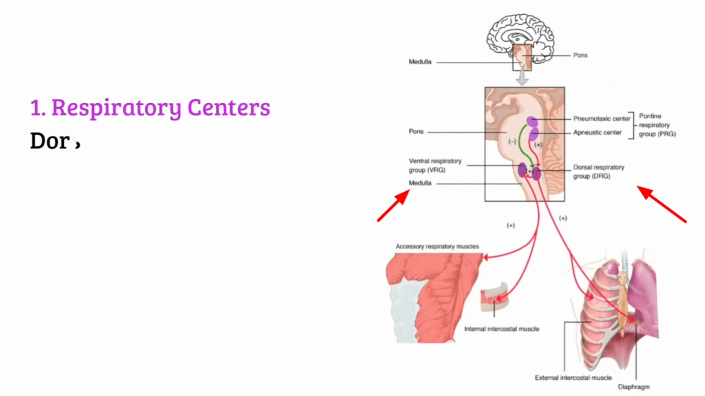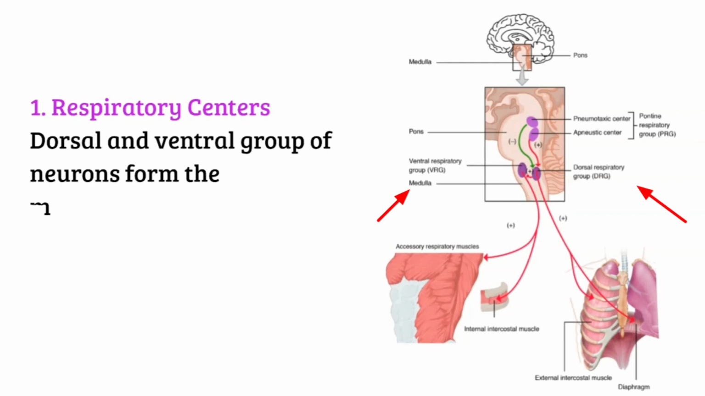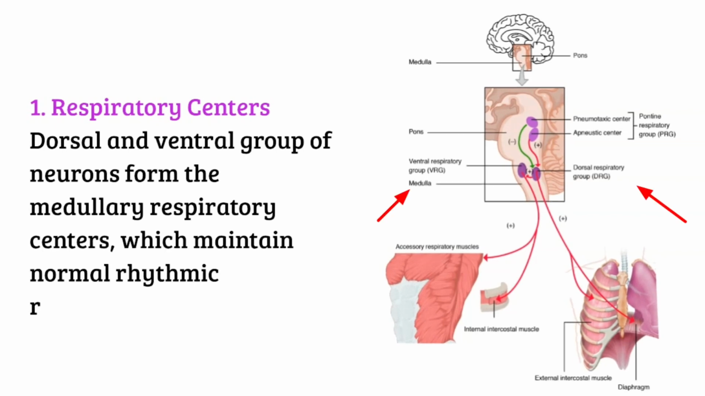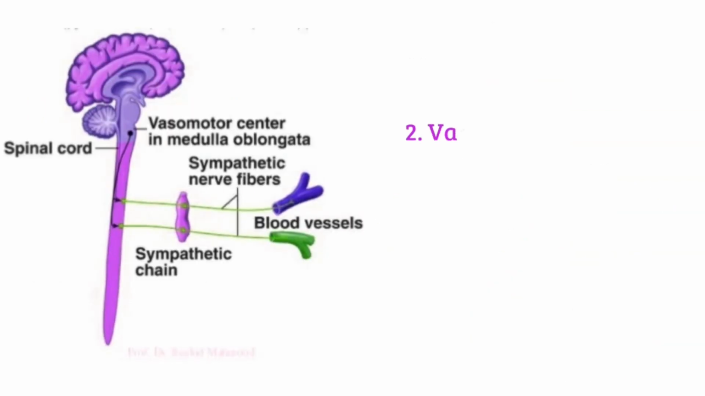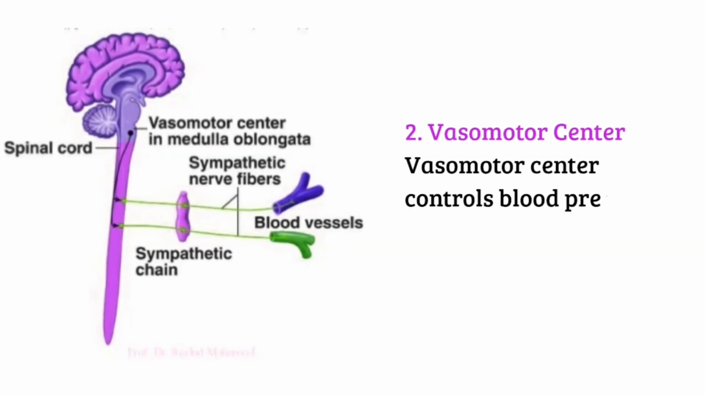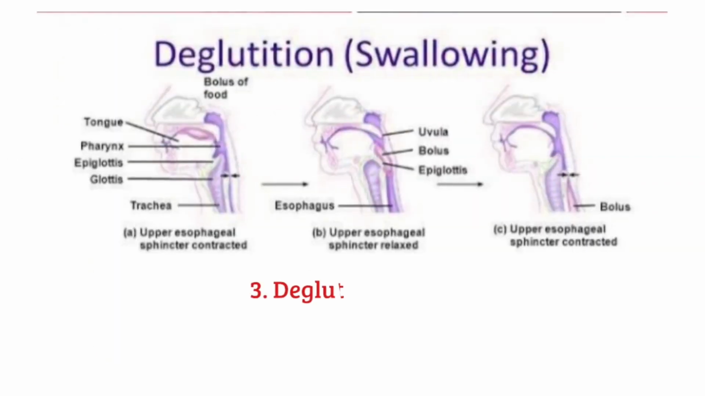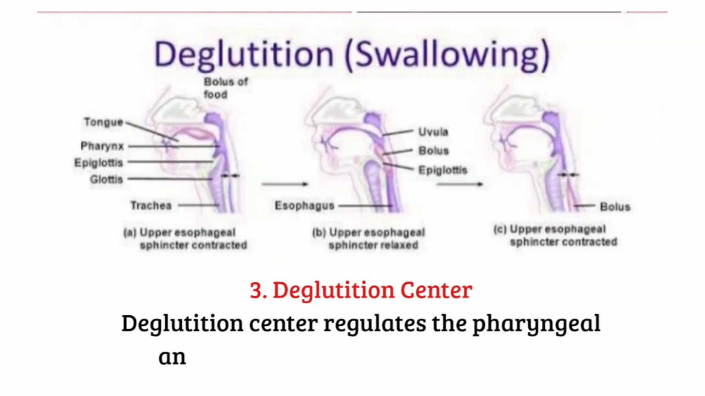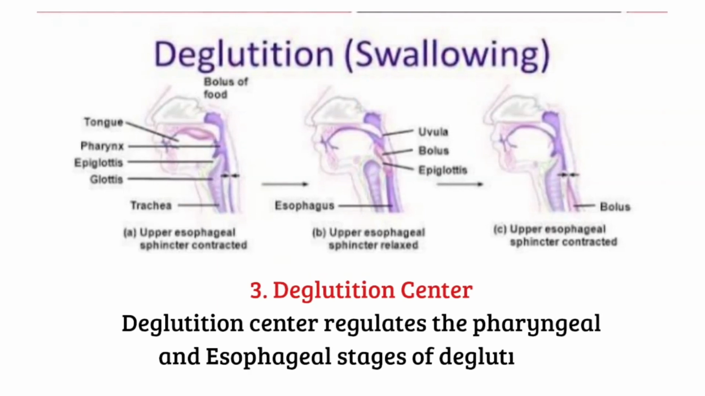Respiratory centers. Dorsal and ventral group of neurons form the medullary respiratory centers, which maintain normal rhythmic respiration. Now, the vasomotor center. Vasomotor center controls blood pressure and heart rate. Now, deglutition center regulates the pharyngeal and esophageal stages of deglutition.